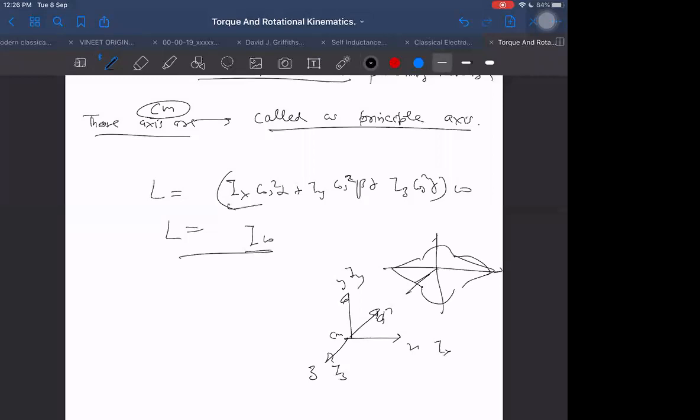So cos square beta. That's why the angular momentum that we are getting is Ix cos square alpha plus Iy cos square beta and so on, because it in fact is also telling us the net moment of inertia about that axis. That is the net angular momentum that we are having here, right?